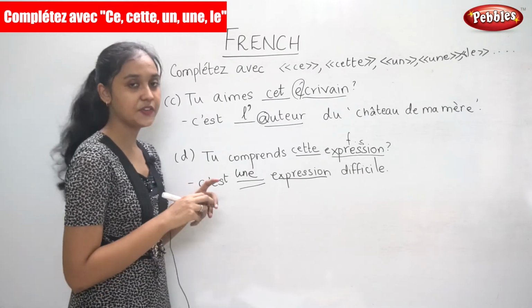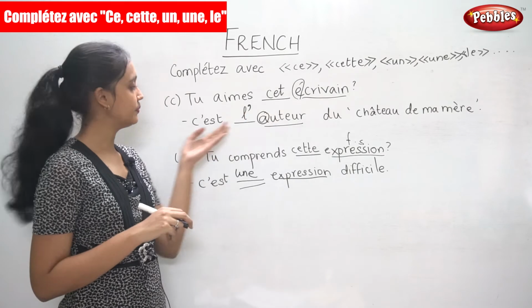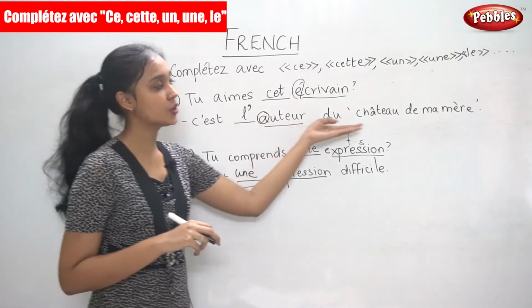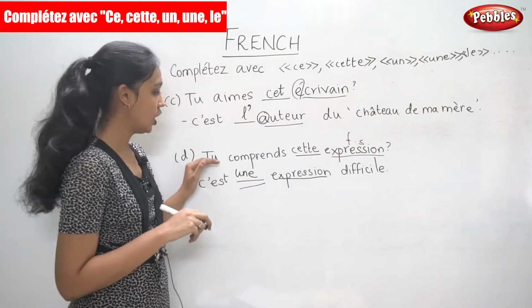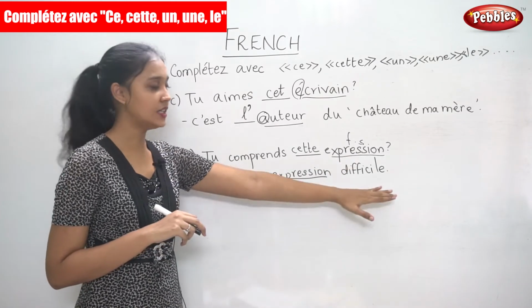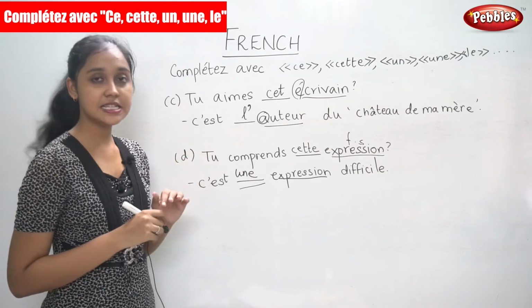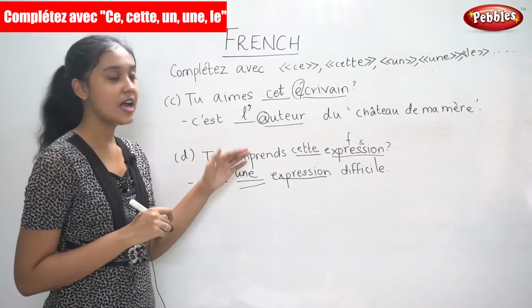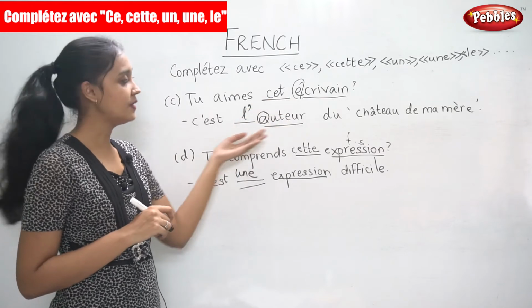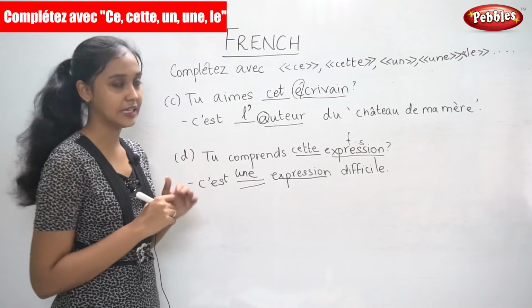So once again, read these sentences along with me. Tu aimes cet écrivain? C'est l'auteur du château de ma mère. Tu comprends cette expression? C'est une expression difficile. So now we know how to write the articles and the demonstrative, and we know how to fill them in sentences depending upon that particular context.